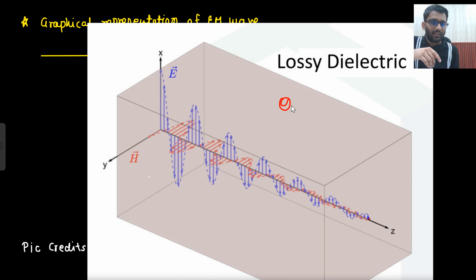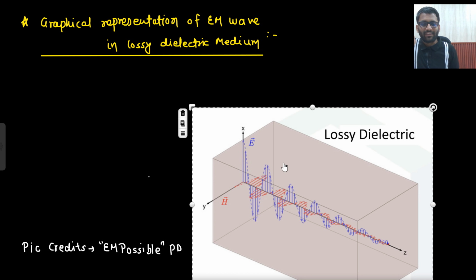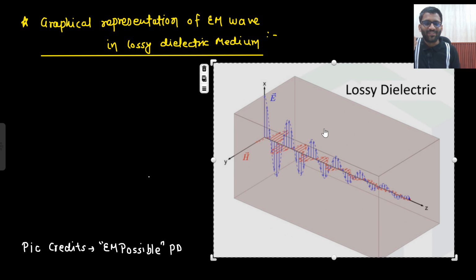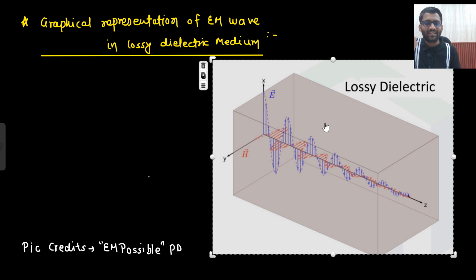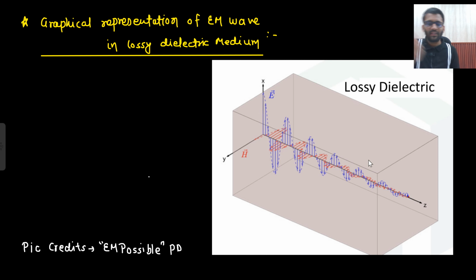Theta eta. You can call it theta n. Actually it should be called theta eta, but when solving the problems I will sometimes call it theta n. So don't get confused about what theta n is. It is theta eta only. But theta eta seems like a funny name, so sometimes I will call it theta n as well. So there is a phase difference. This is the difference now. Also, what is the other difference? The magnitude is getting decreased.